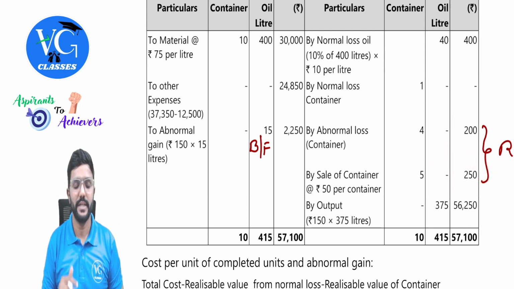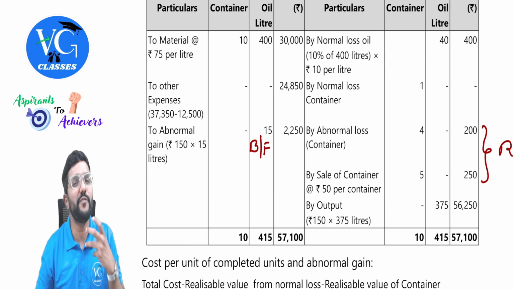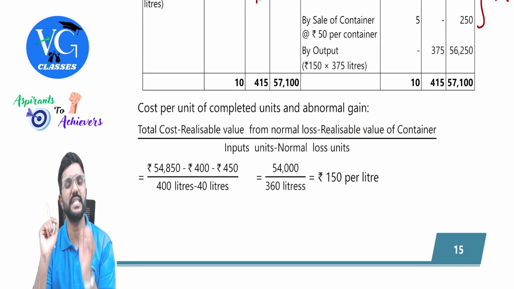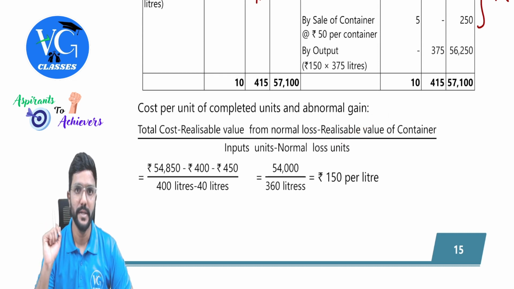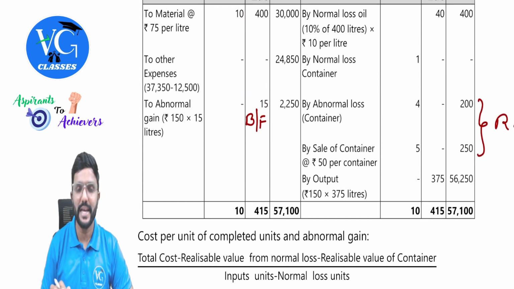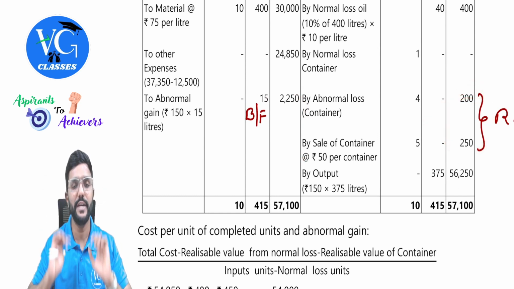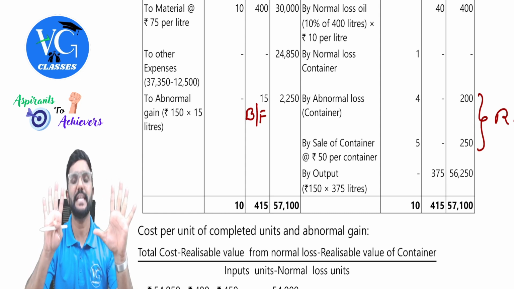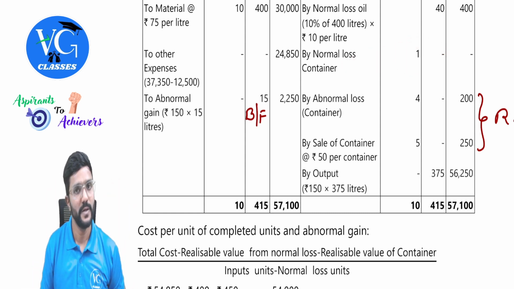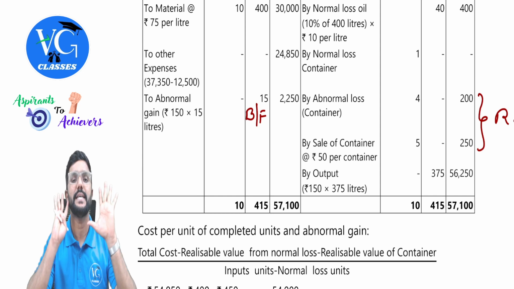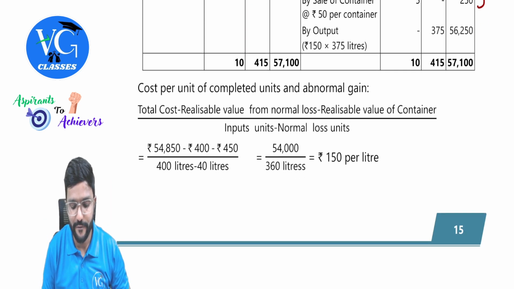See, if it is a main product, that is for oil, will we take any scrap value of abnormal loss units? No, we will not take it. If it is a main product, we don't consider the scrap value of abnormal loss units while calculating the cost. We just deduct only the scrap value of normal loss units. But here container is like a byproduct for us. So anything which we are supposed to get from that will reduce our cost. So our expectation was that we will get 50 rupees for each container. For how many containers? 9 containers after considering a loss of 1 container. So we were expecting to receive a realizable value for how many containers, guys? 9 containers. So should we deduct full 450 here?